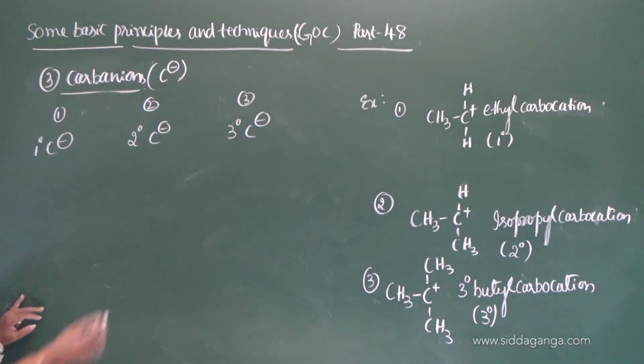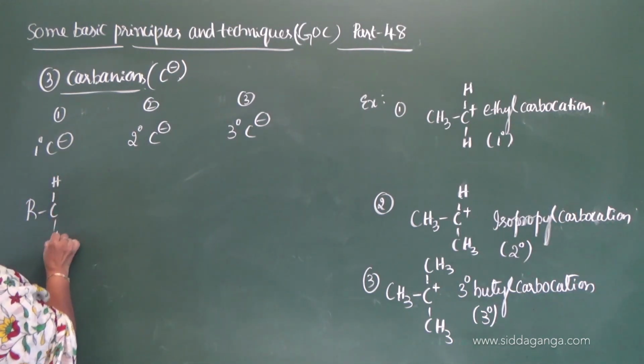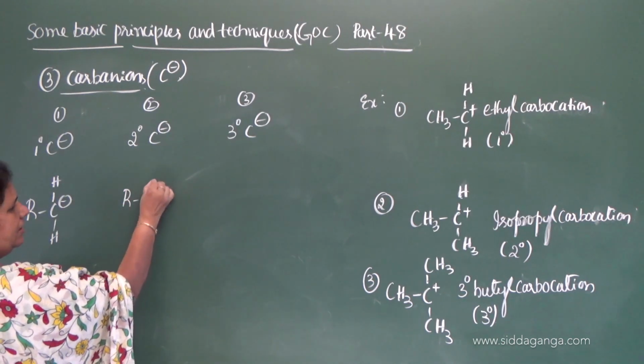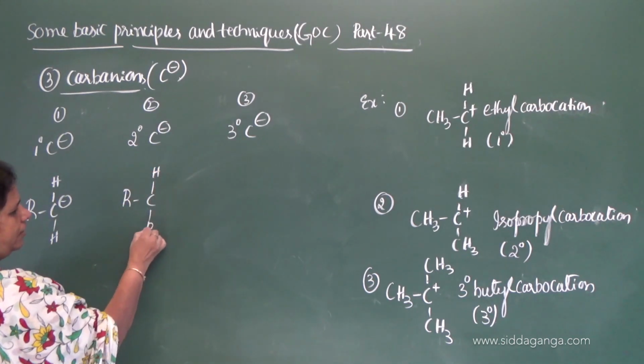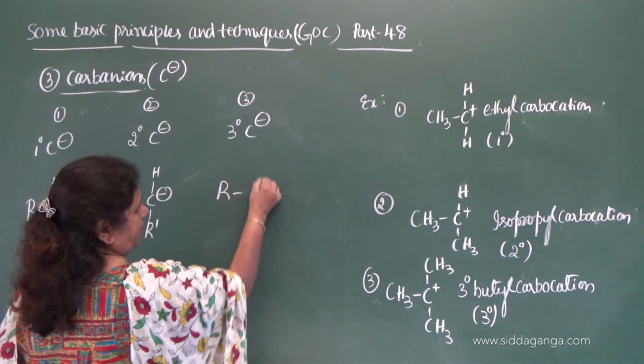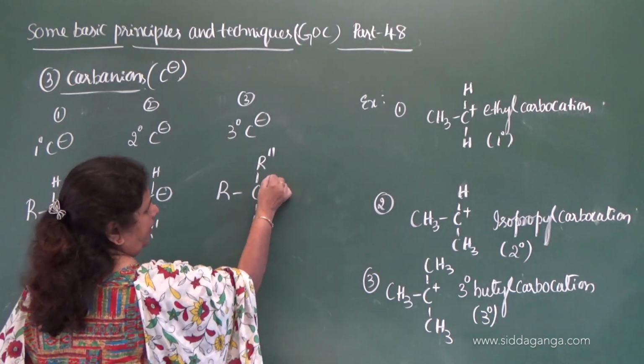How to represent? Primary is RCH2, secondary is R R' CH, and tertiary R, R', R''.